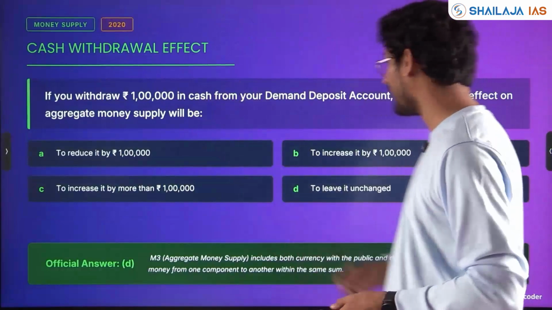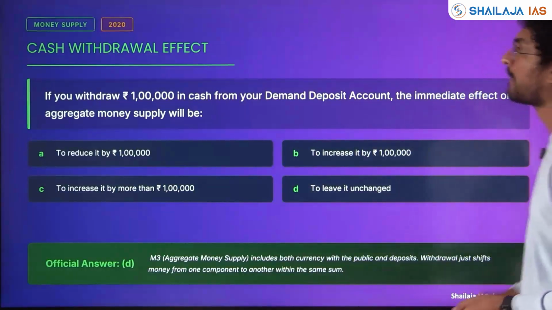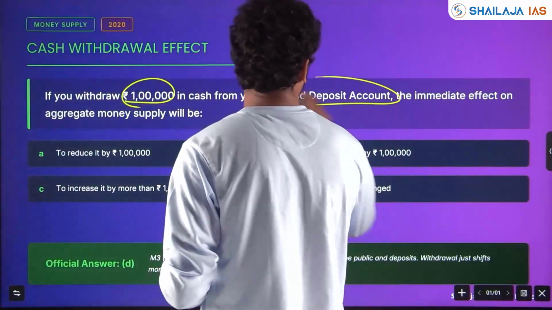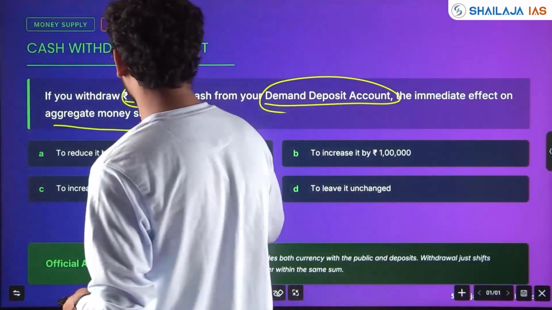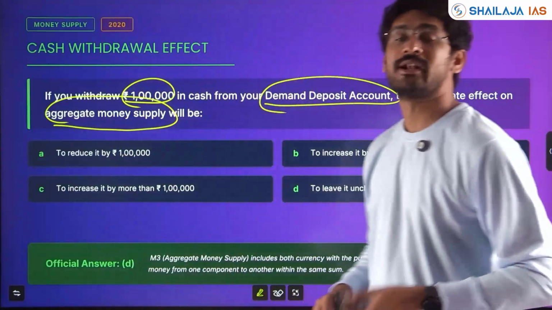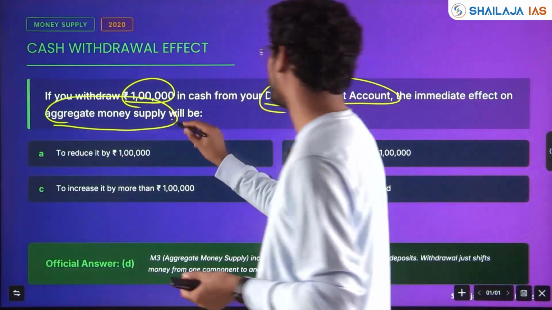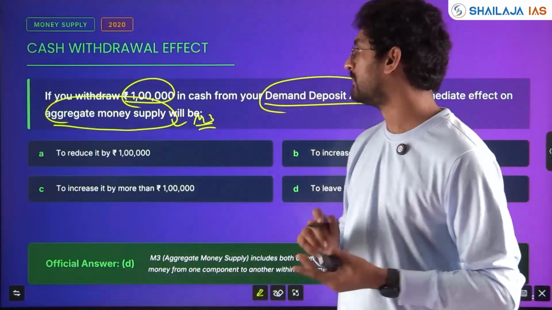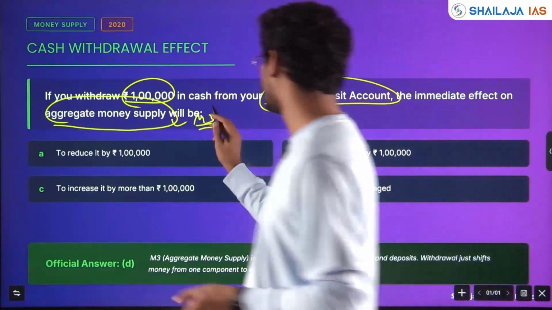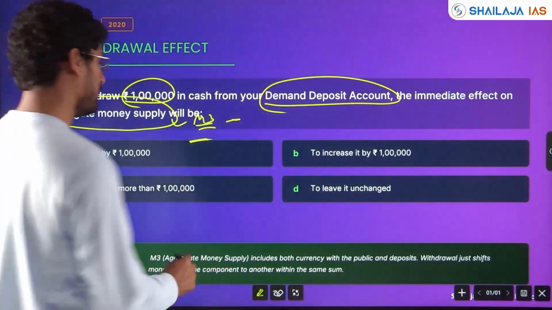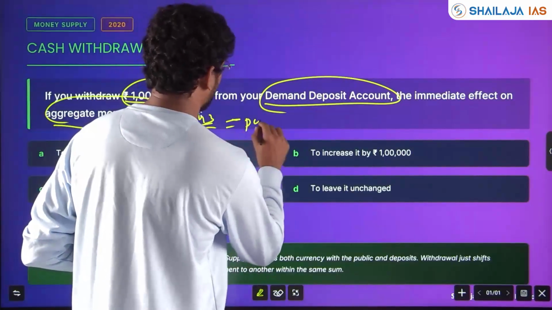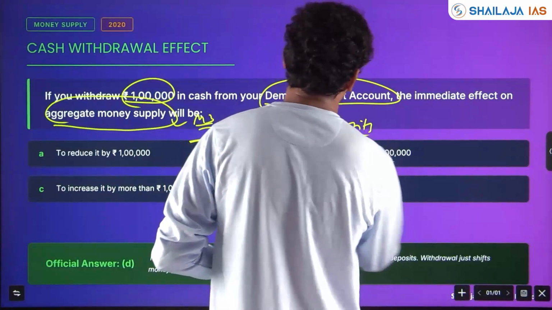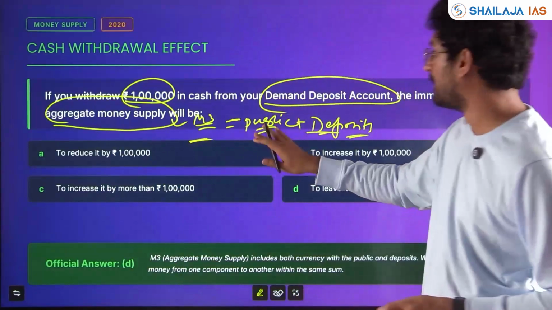Next, with respect to money supply, again a question was asked. If you withdraw 1 lakh in cash from your demand deposit account, the immediate effect on aggregate money supply will be what? What is broad money or aggregate money? It is M3. What is reserve money? You need to know M1, M2, M3, M4, all that money. What is M3? Both money with the public plus deposits, right? Deposits in post office, bank, all that.